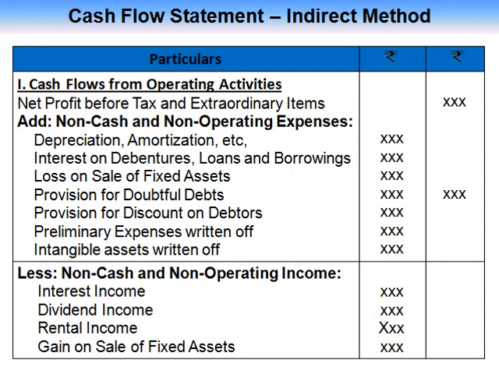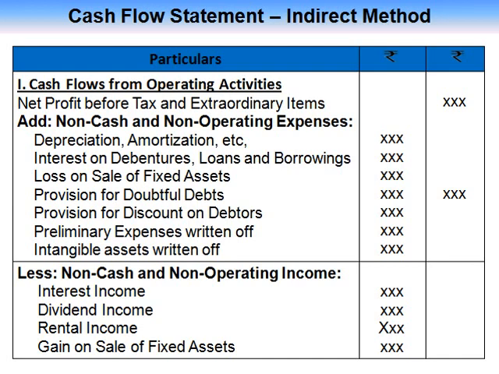Now we go for the cash flow statement under the indirect method. In this method also we have to find out cash flow from operating activities, investing activities, and financing activities. But the difference is, in the direct method, for calculating cash flow from operating activities, we take only operating income and operating expenses. But in the indirect method, non-cash and non-operating items will be considered for calculation.